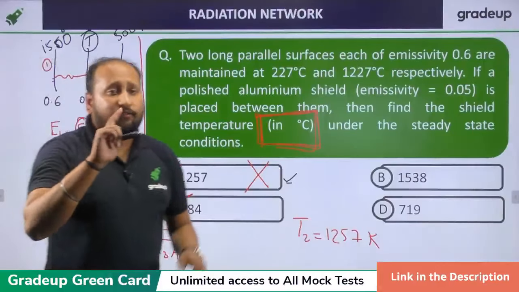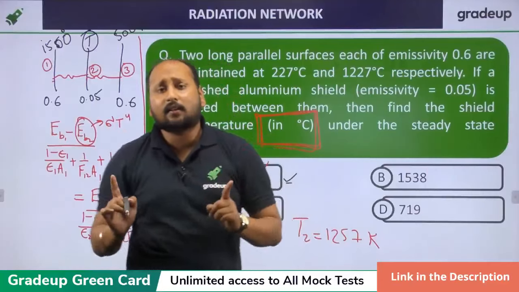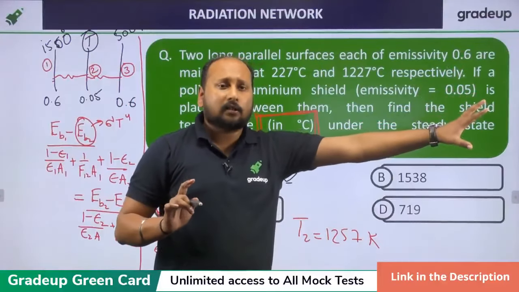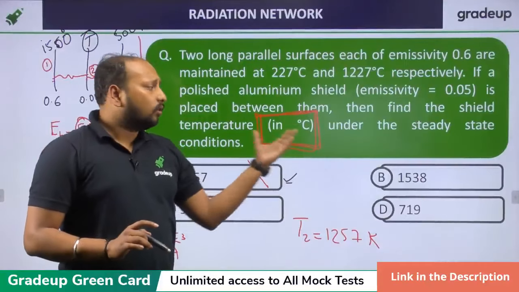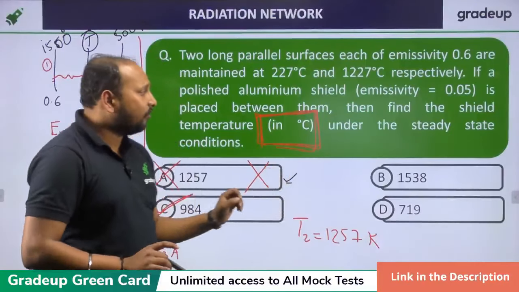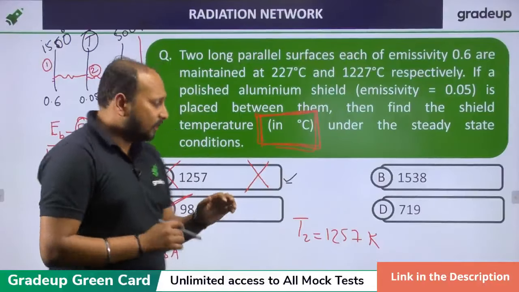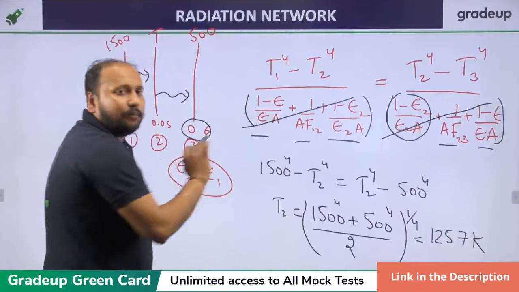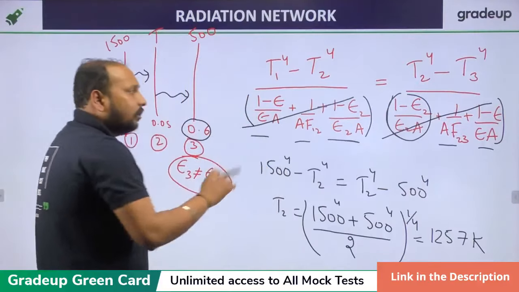Understood? If you are having different emissivity, then that question will be very lengthy, and that type of question is being asked in the engineering service conventional paper, not in GATE, if you are having this much complication. But if a student only knows the formula and applies it, it will be a very lengthy process. Instead of a minute, you will take 5 minutes to solve this problem. Because if you get this value, it will take some time. Then again you take this value, put it in the calci, and you will be consuming some time.